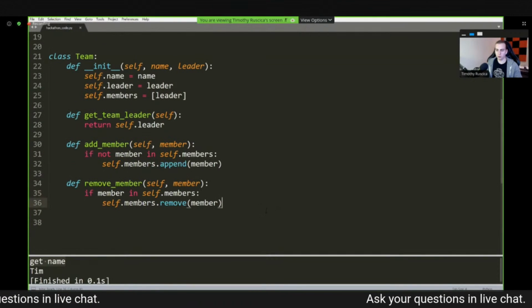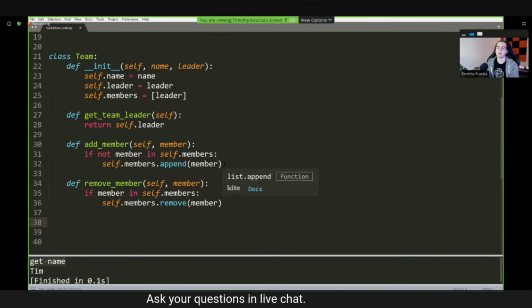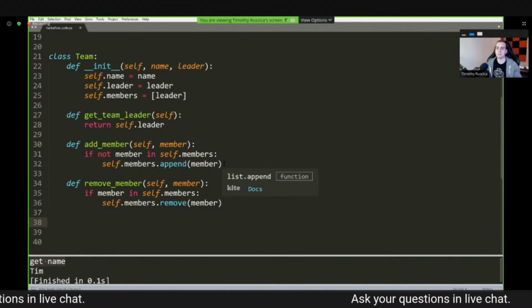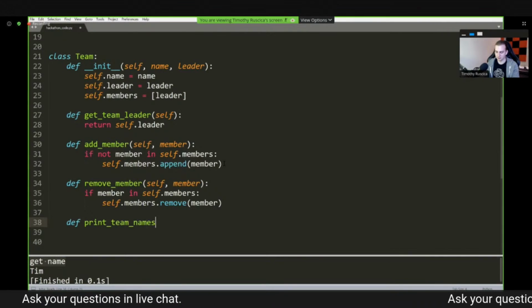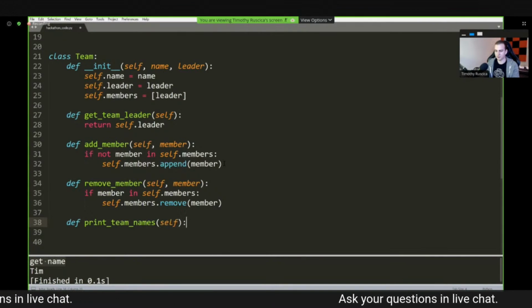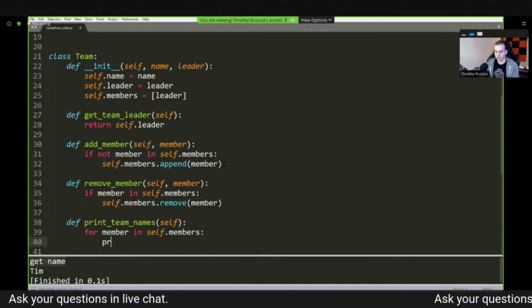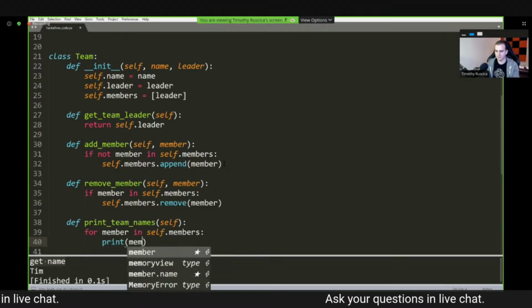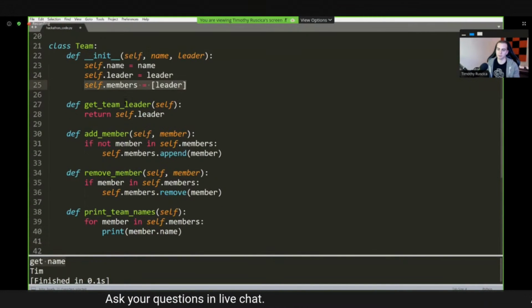Now, I want to add one more method here just to show you why we even would use a team and use the person objects. I want there to be a method that prints out all of the names of the team members. So what I'm going to do inside of here is say define print_team_names like that. We're going to take self, and all we're going to do is say for member in self.members, and then we'll go ahead and print, you can probably guess it, member.name. Because remember, this list is going to store a bunch of member objects.